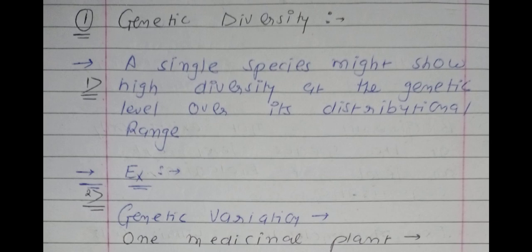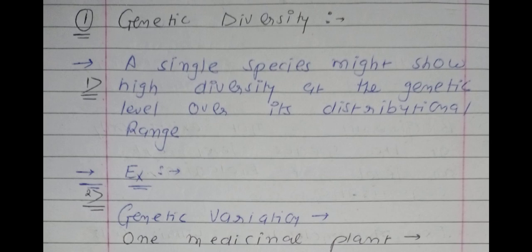It means the genes of all humans are not 100% the same. Yes, it is possible that 90% or 92% or 99.9% of genes would be the same, but not 100% of genes of all humans are the same over their distributional range.